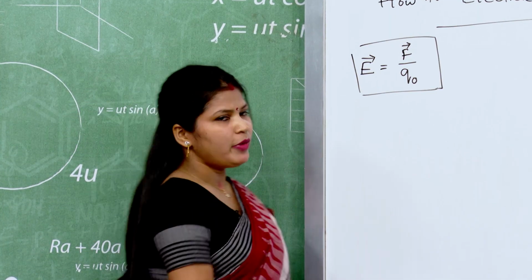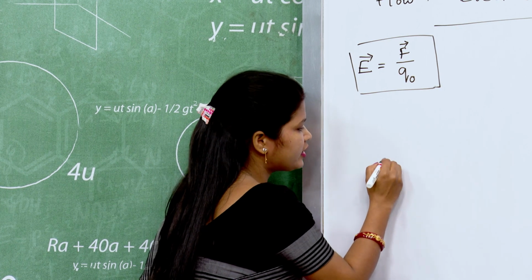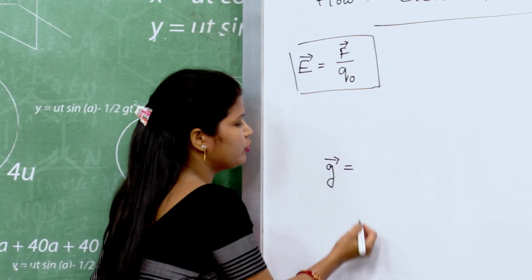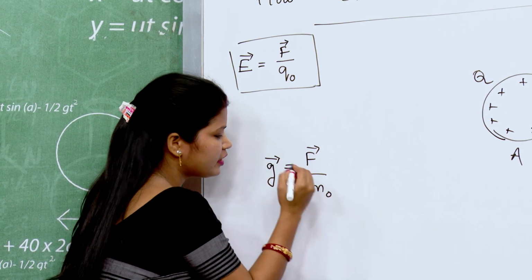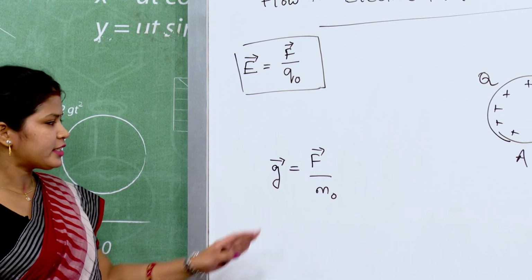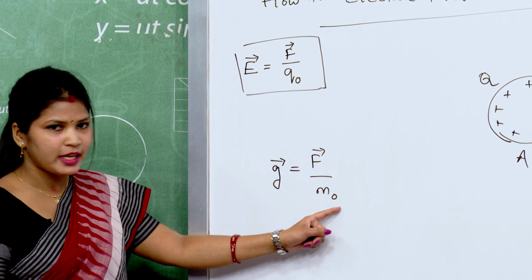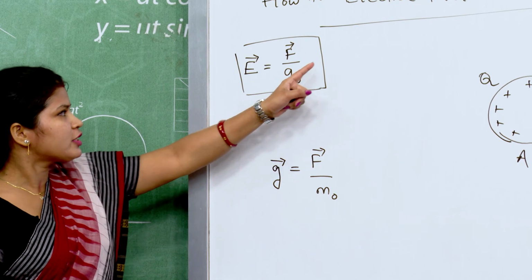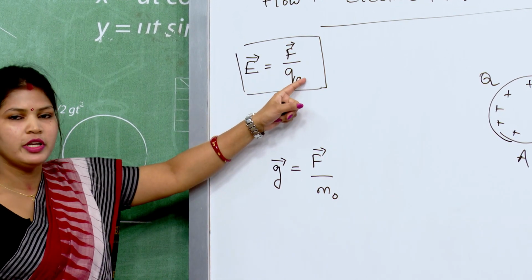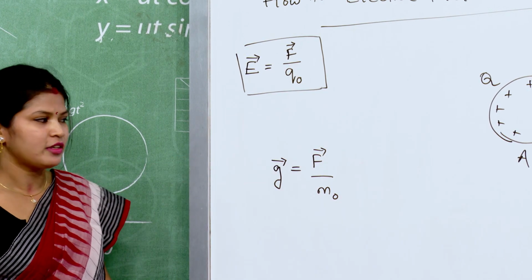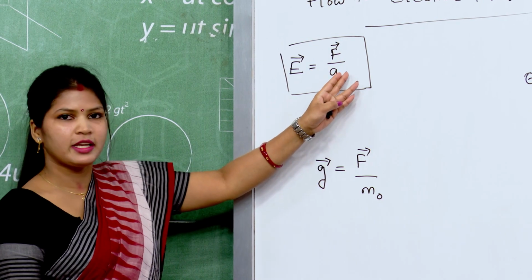So, it can be compared with gravitational field strength, that is G vector is equal to force upon unit test mass. That is gravitational field strength. Force upon unit test mass here, and here force upon unit test charge.